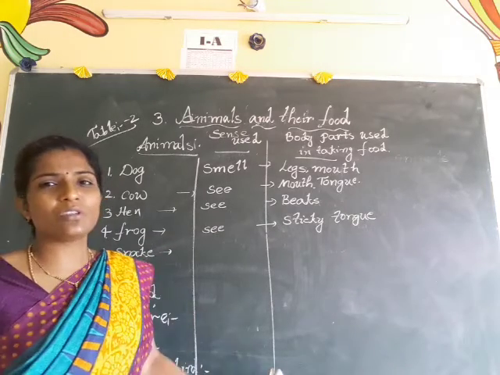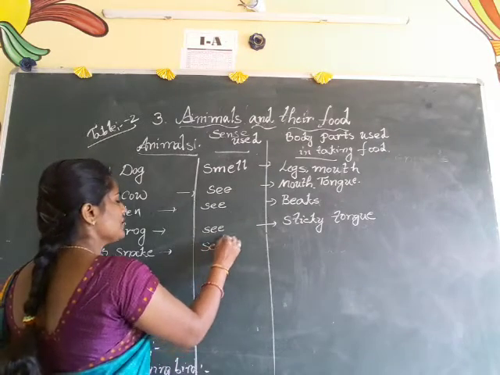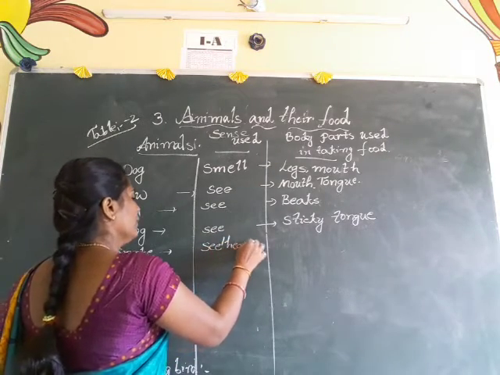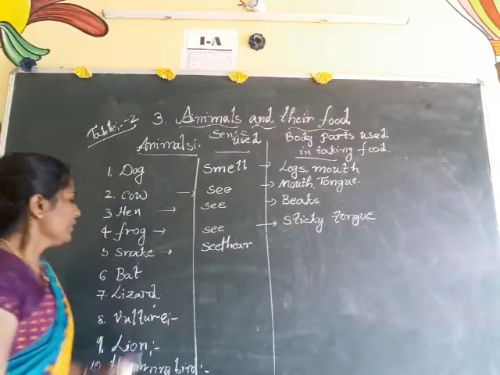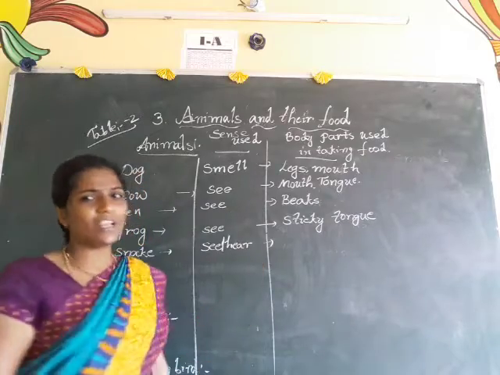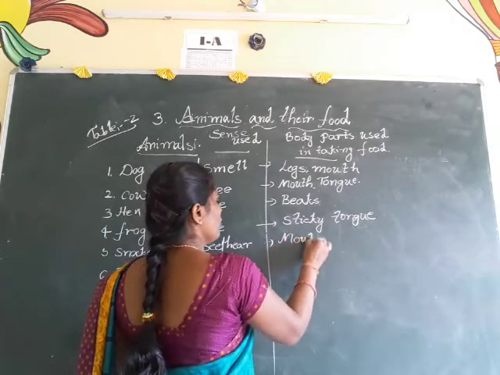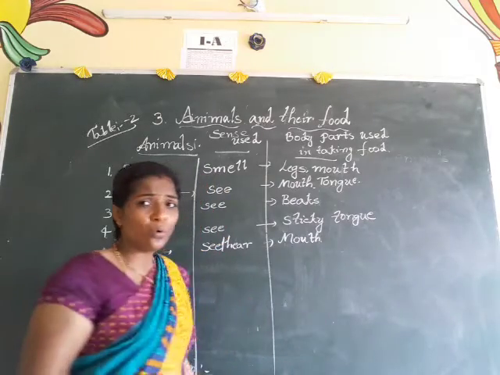Okay, next is the snake. Snake also, of course, sometimes uses its sight, or sometimes uses hearing. Which body part does the snake use while taking its food? Of course, it is the mouth only. And one more thing, the snake has no teeth.